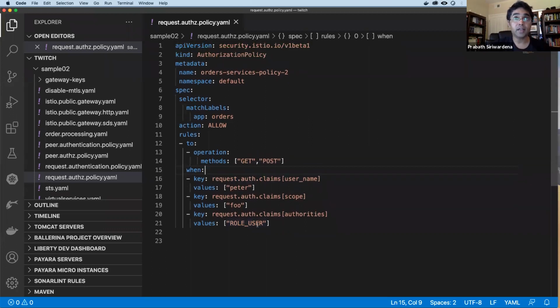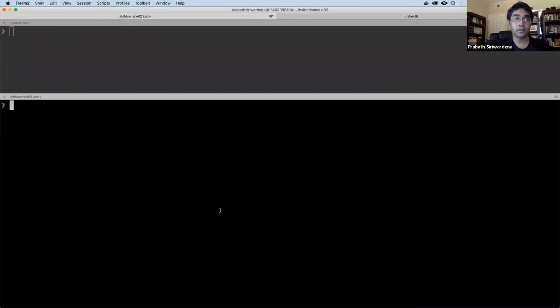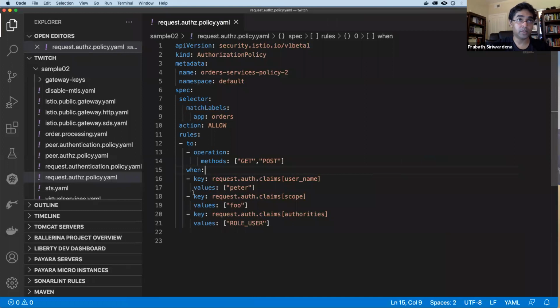Okay, so let's try to apply this policy. This policy's name is request authorized policy.